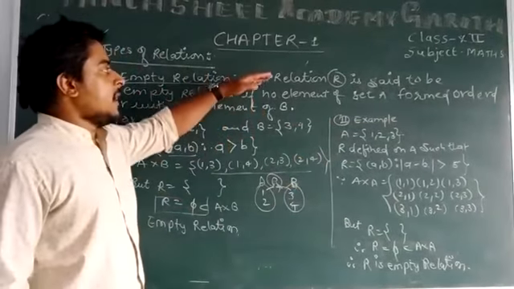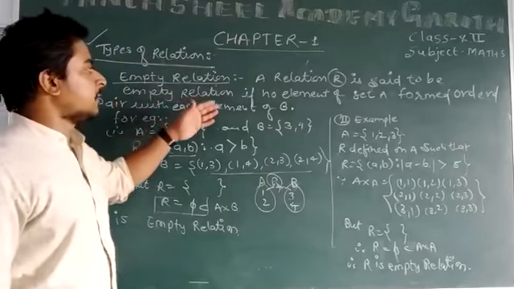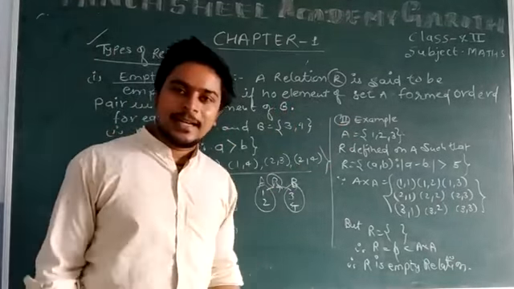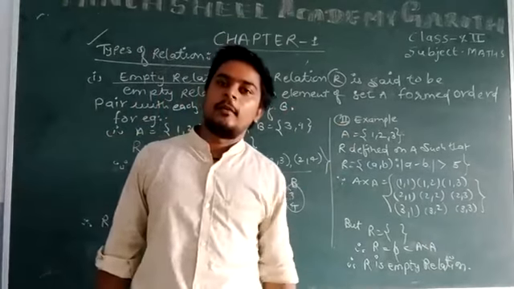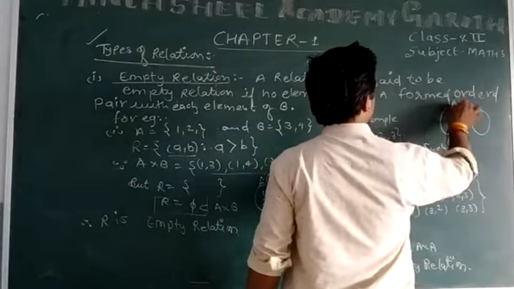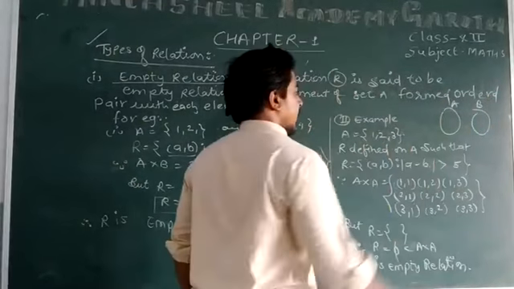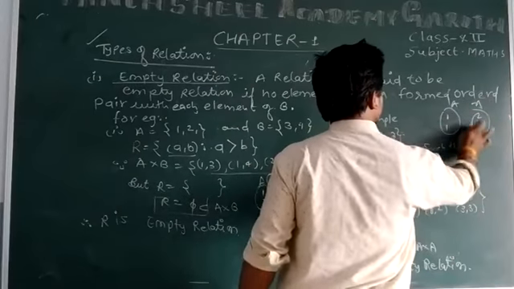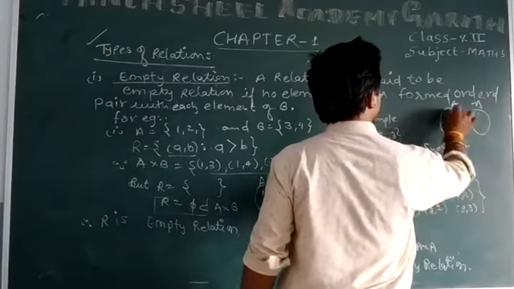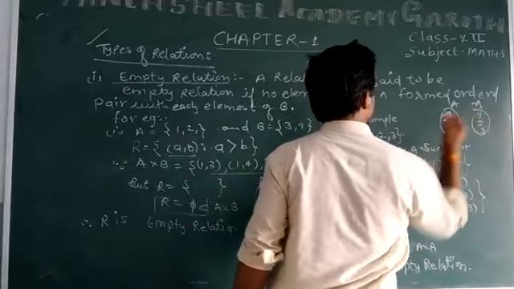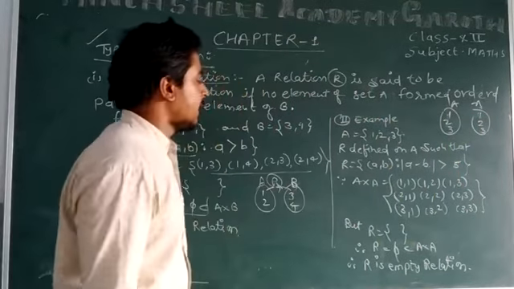Sometimes it also happens that we come to the second example. A relation R is said to be an empty relation if no element is connected in the set. If we talk about the same set, here we can write an example.